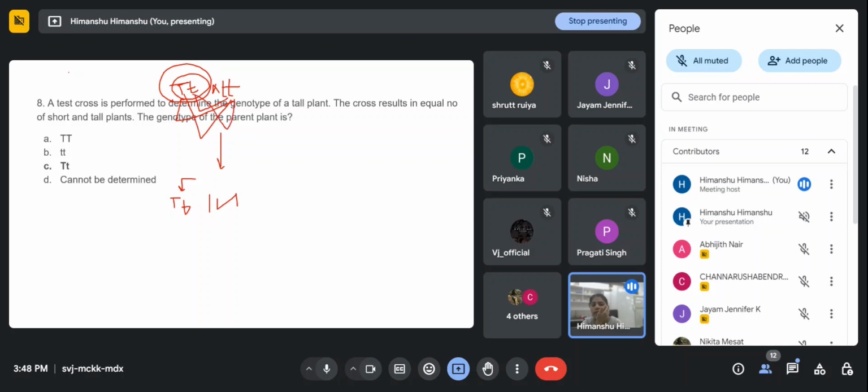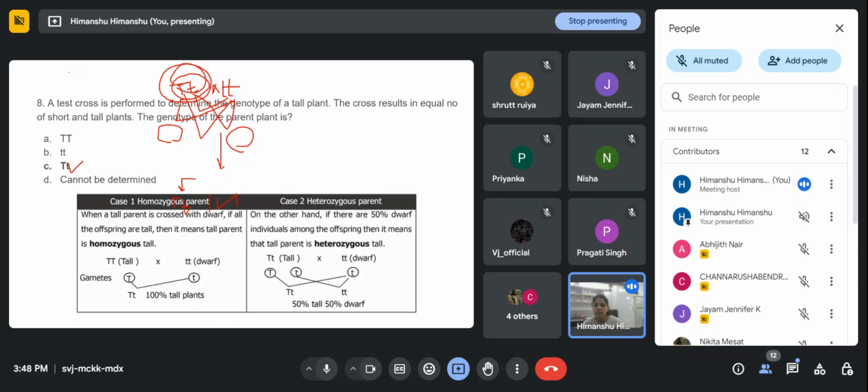So two we are getting capital T small t, and two we are getting small t small t, a 1:1 ratio. So after getting the 1:1 ratio, we are ensured that the parent plant genotype will be capital T small t, right? So you people were right.